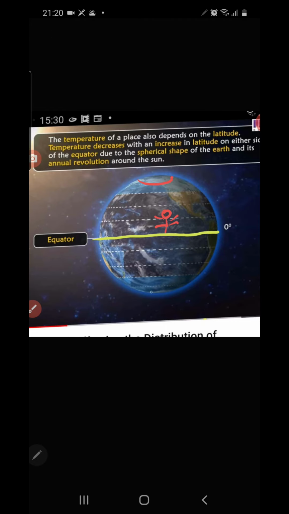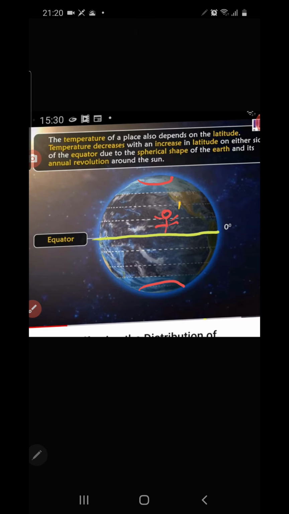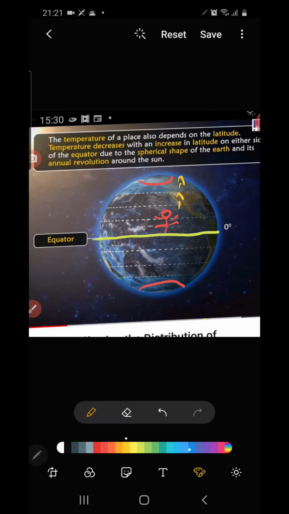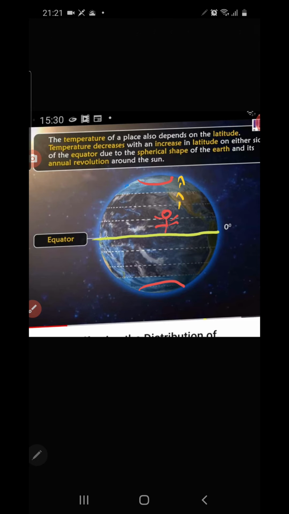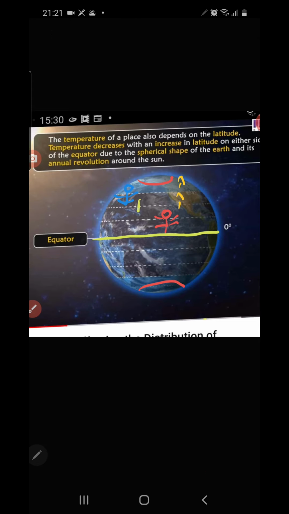This is the polar region. So you are traveling from here, and you experience the temperature going on decreasing. Suppose you return from the polar region to the equatorial region, you observe that temperature is increasing.